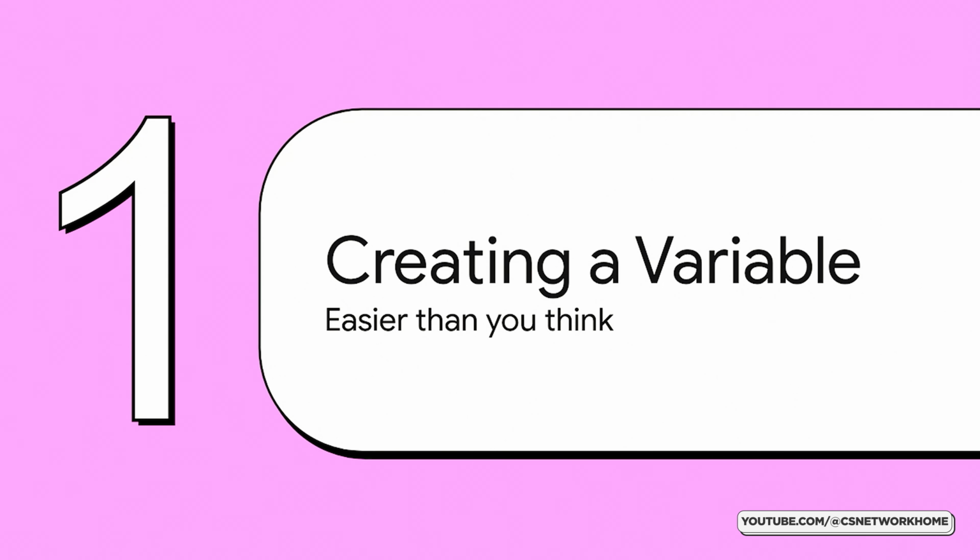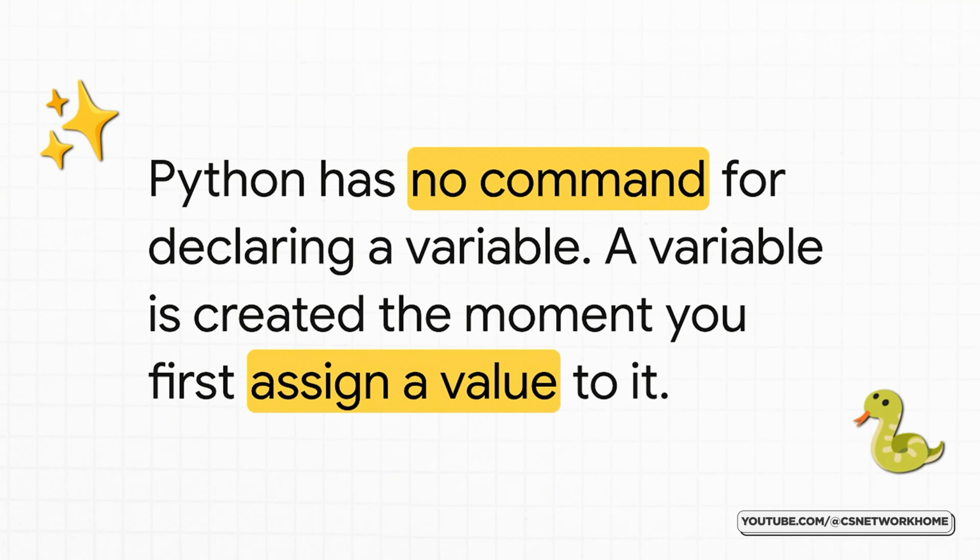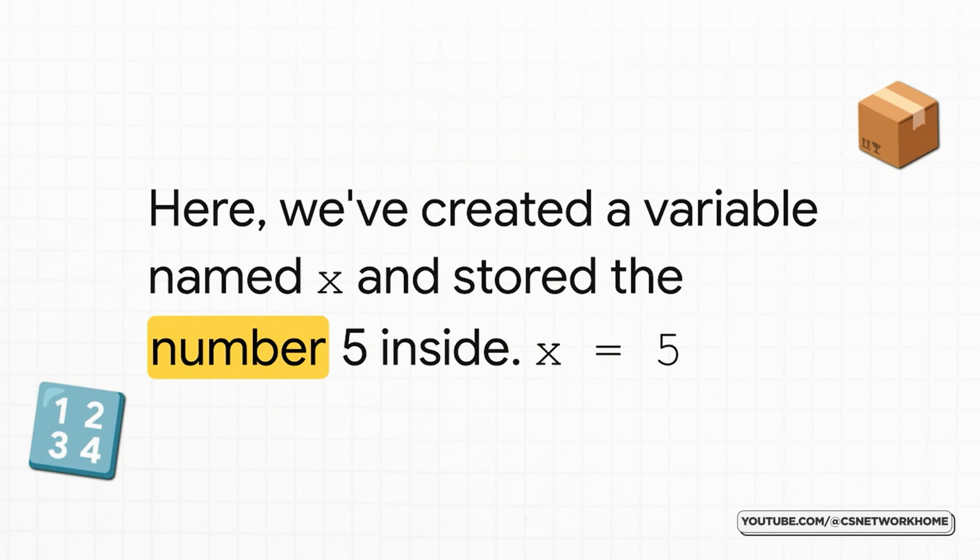You might be picturing some kind of complex, scary-looking command, but in Python, it's actually wonderfully straightforward. This is one of the first things that makes people just fall in love with Python. You don't have to do some formal ceremony to declare a variable. Nope. The moment you decide to put something into a container, that container just, poof, springs into existence. It's that easy.